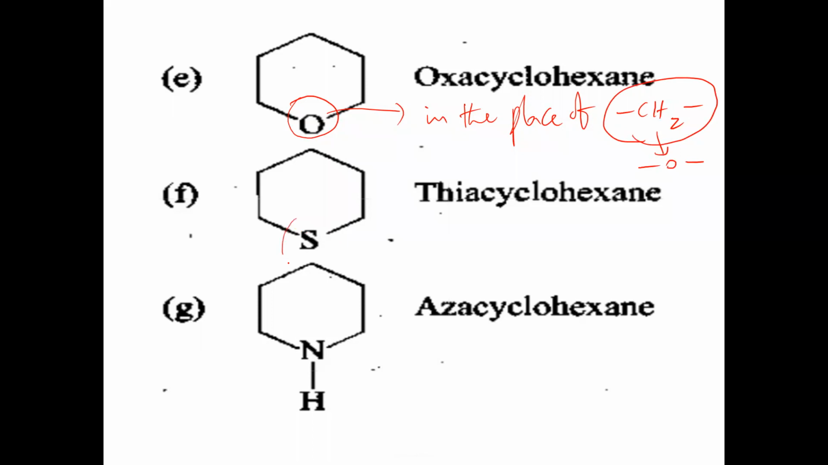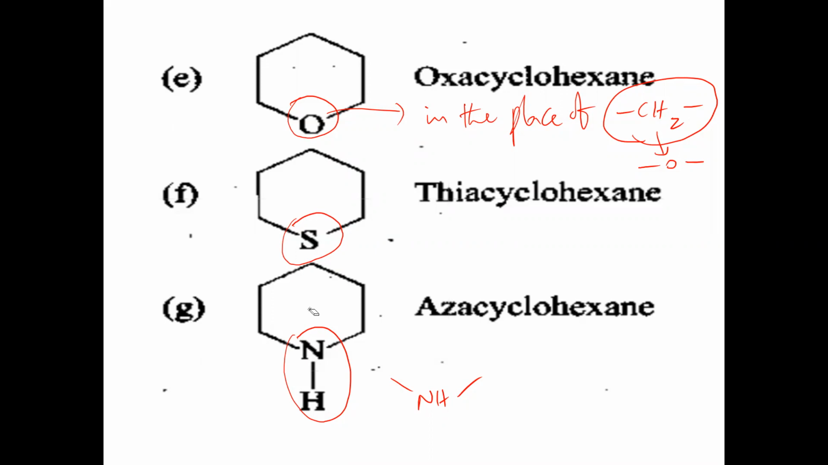In this case, bond CH2 is replaced by S, sulfur. Here, bond CH2 is replaced by NH. In place of bond CH2 bond, we have got bond NH bond. So this is replacement nomenclature. Replacement means one group will be replaced by another atom or group. NH is one group here, S is a sulfur atom, and oxygen is an oxygen atom. So some atoms or groups will replace the CH2 groups.